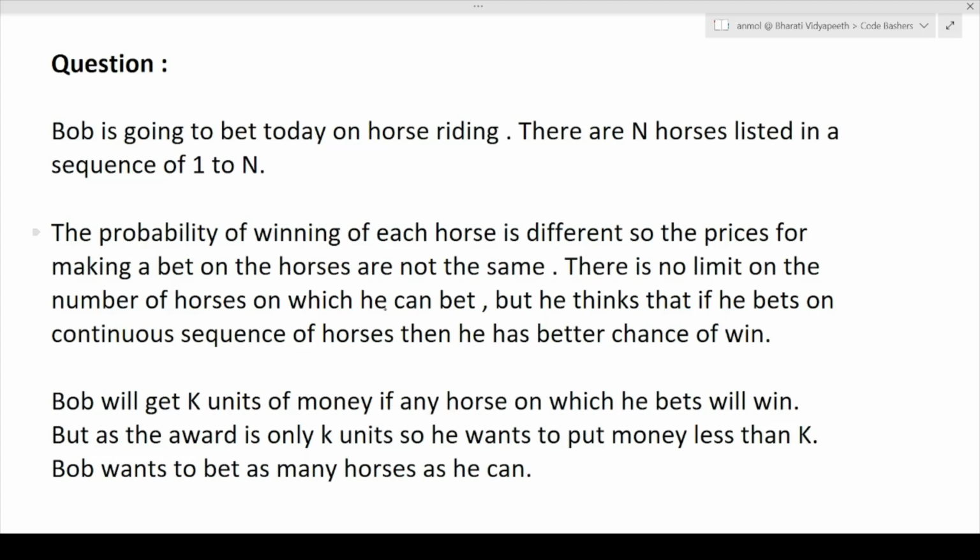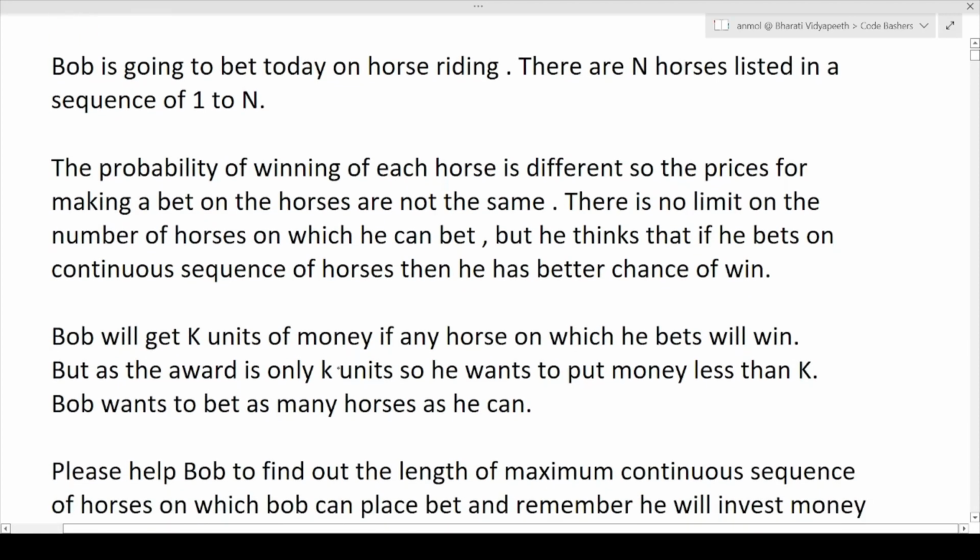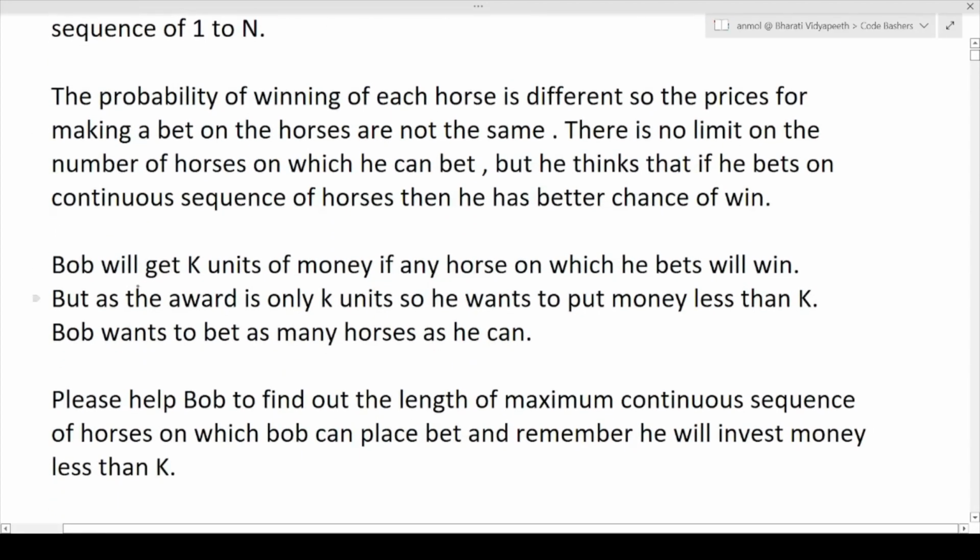Now, he thinks that if he bets on a continuous sequence of horses, then he has a better chance of winning. Let's see what continuous sequence means afterwards. At present, just read the question. Bob will get k units of money if any horse on which he bets wins. But as the award is only k units, he wants to spend less than k, so that he does not end up losing. Next, Bob wants to bet on as many horses as he can.